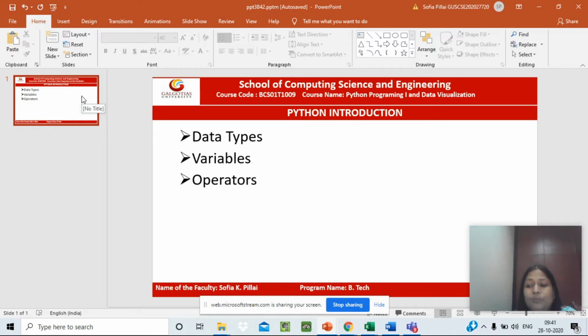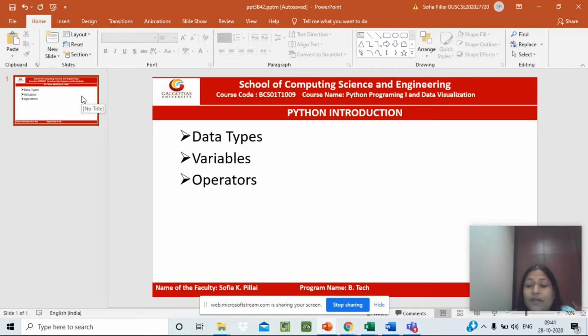It is portable. It can run on a wide variety of hardware platforms and has the same interface on all the platforms. It is extendable. That is, we can add low-level modules to the Python interpreter, and these modules enable the programmer to add or customize their tools to be very efficient.